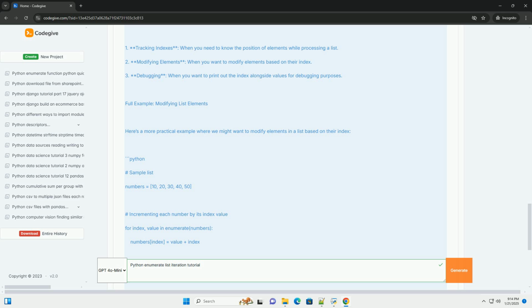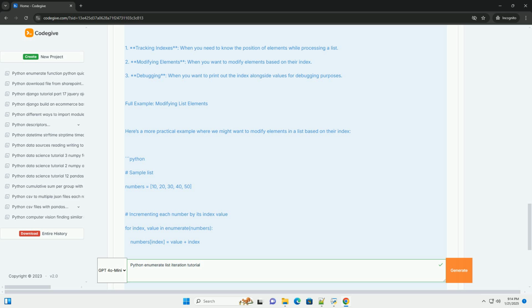Full example, modifying list elements. Here's a more practical example where we might want to modify elements in a list based on their index. Output. Conclusion. The enumerate function is a powerful tool in Python that simplifies the process of iterating over a list, or any iterable, while keeping track of the index.